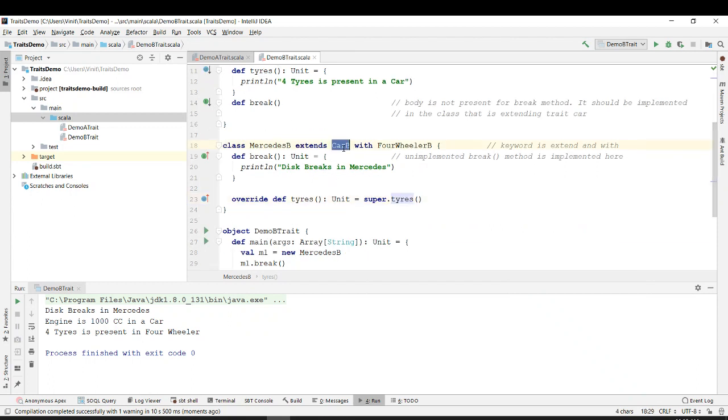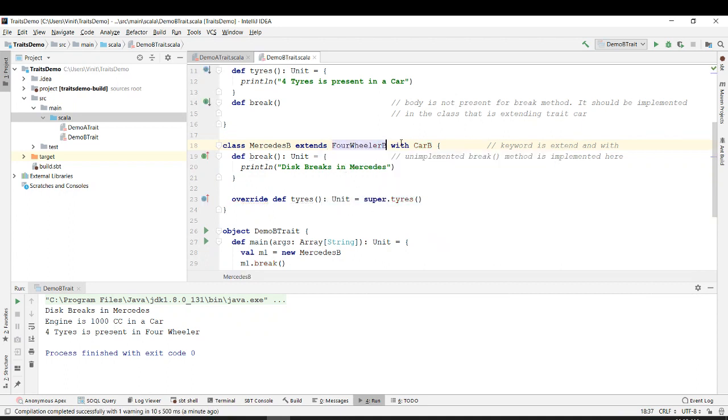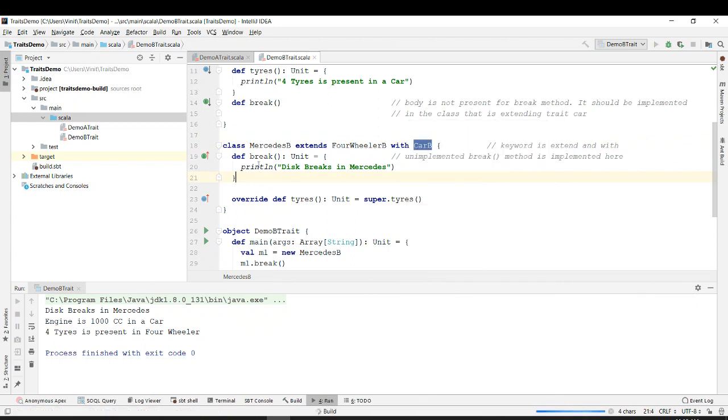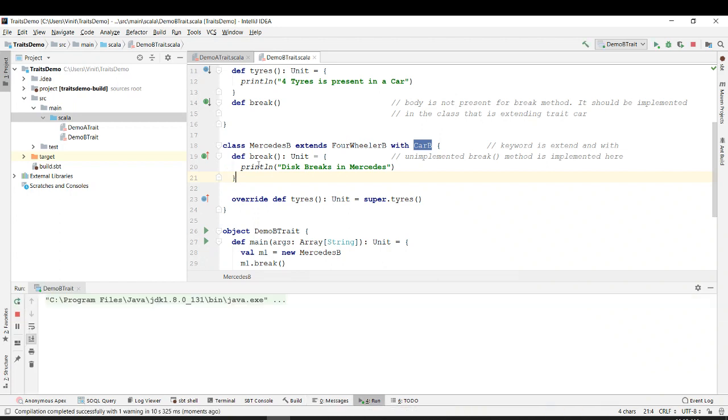But if I change this four wheeler over here and I make four wheeler here, then it will be printed from car B. Okay, so it is coming from car B.